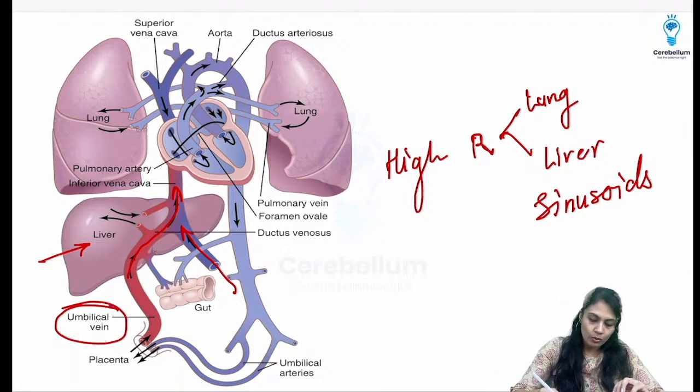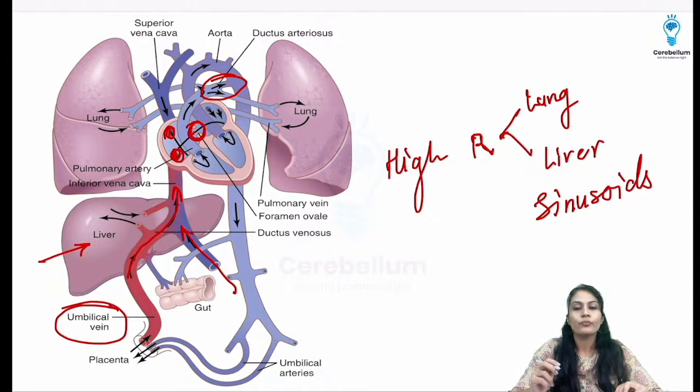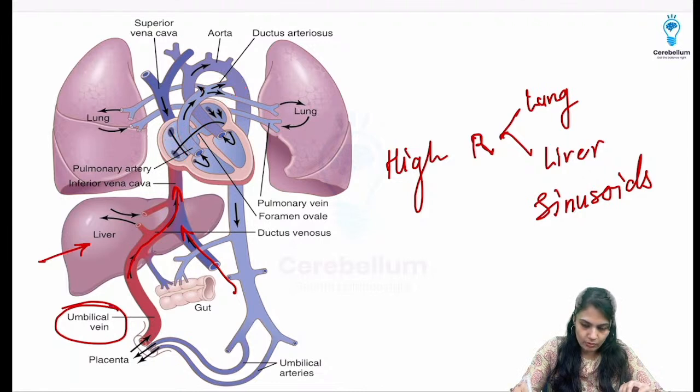Okay, so that is going to be there, and you can see that this is the inferior vena cava, this is the superior vena cava, and you can see over here the ductus arteriosus, and here that they have shown. I'll just highlight them rather than circling them so it will be visible also.